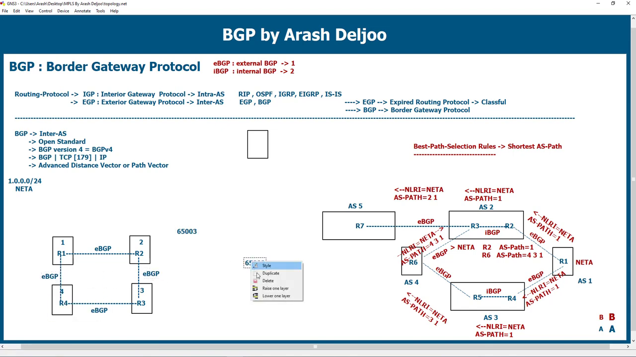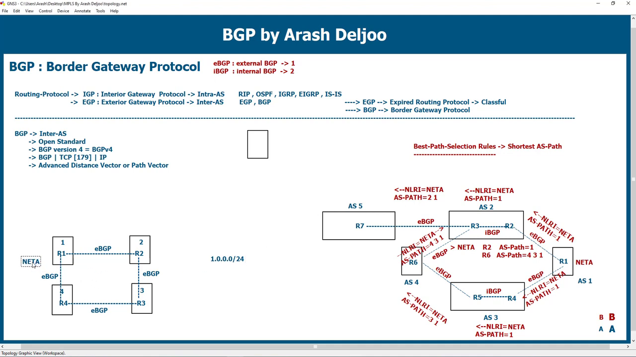Okay, this is our scenario, and we want to talk about an important function of the ASPath attribute. Second function. The first function of ASPath is best path selection, used in best path selection, and another function is an important tool that we call loop prevention.